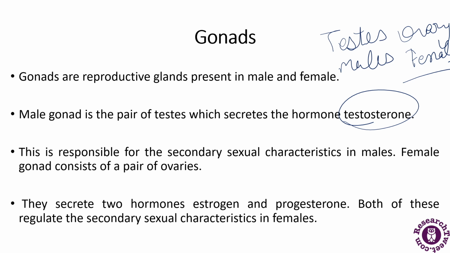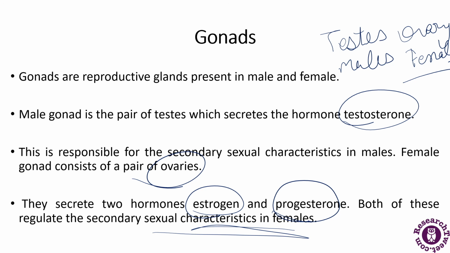Next, the female gonads consist of the ovaries. In women, these organs make estrogen and progesterone. These hormones help develop breasts at puberty, regulate the menstrual cycle and support pregnancy. They secrete the two hormones that I have told you, estrogen and progesterone. Both of these regulate the secondary sexual characteristics in the female.